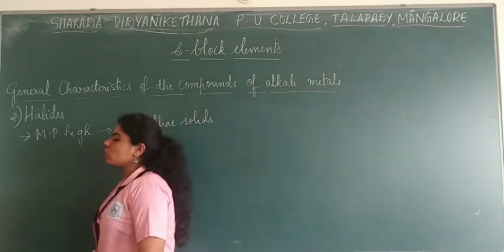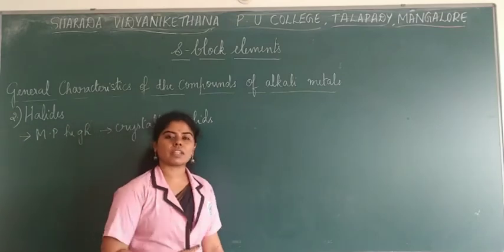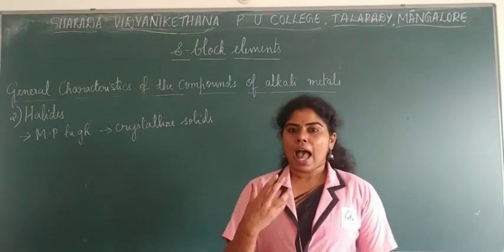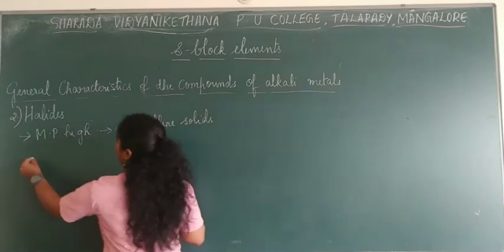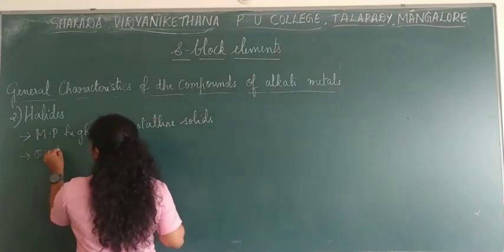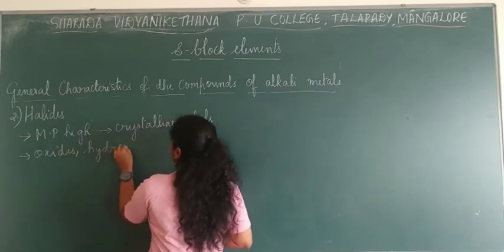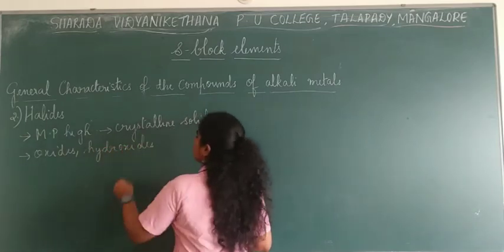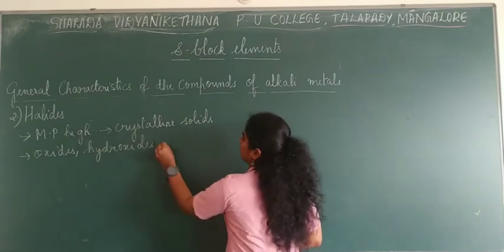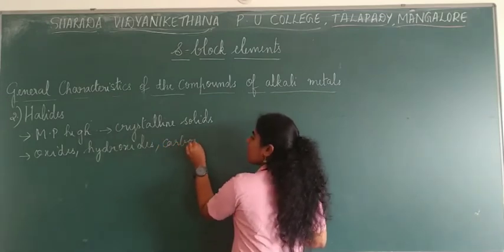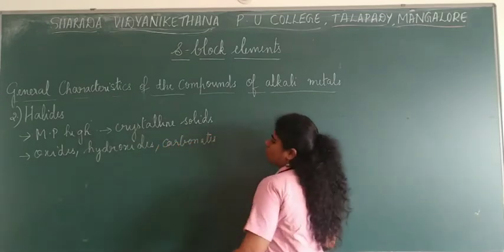Also, if you talk about the preparation method of these halides, halides can be prepared from oxides, or you can take hydroxides, and also metal carbonates. So all these are metal oxides, metal hydroxides or metal carbonates.